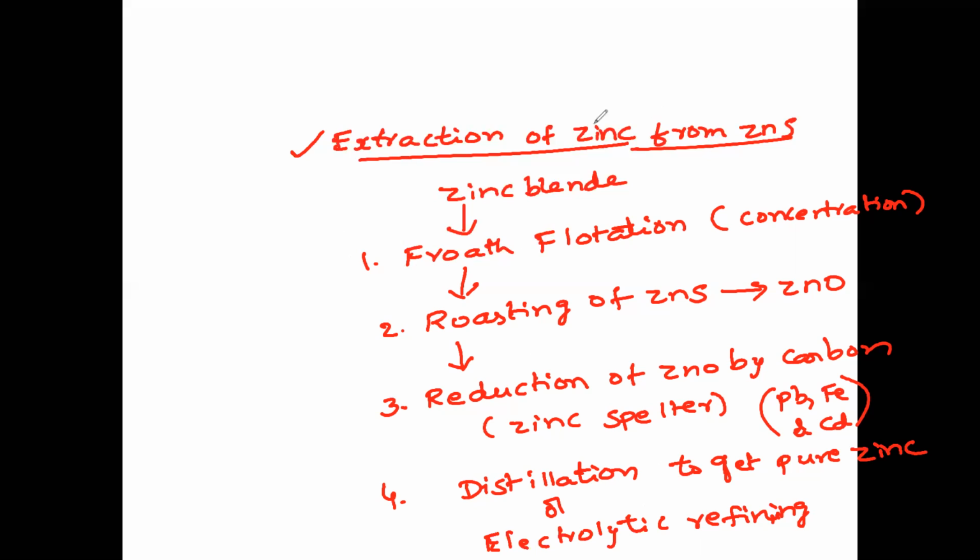Next we have aluminum oxide. Extraction of aluminum from bauxite, that is red bauxite or any bauxite.